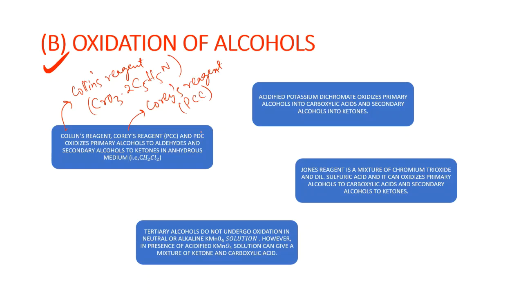And then after that we have PDC. PDC stands for pyridinium dichromate. Okay. And what is the role of these oxidizing agents? They will oxidize the primary alcohol to aldehydes and secondary alcohol to ketone in anhydrous medium. So they are basically oxidizing the primary alcohols into aldehydes and secondary alcohols into ketones in anhydrous medium. So let's have a look.